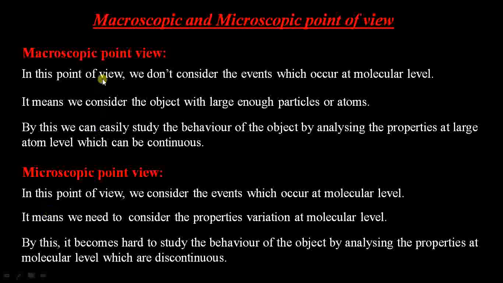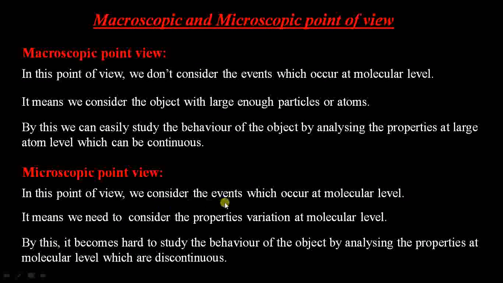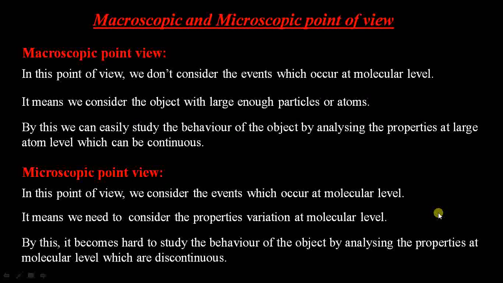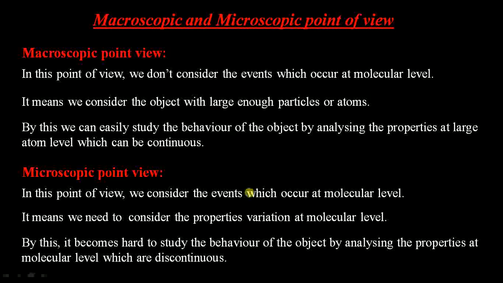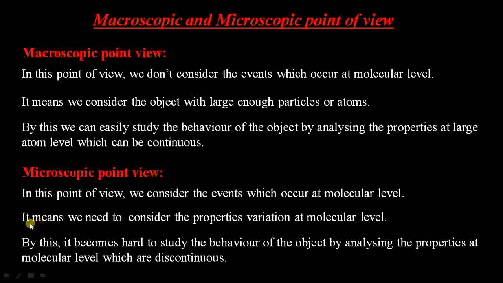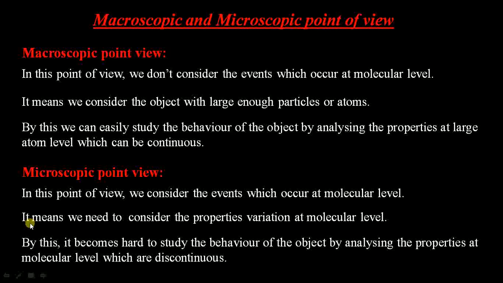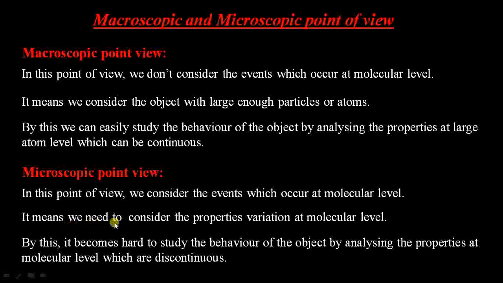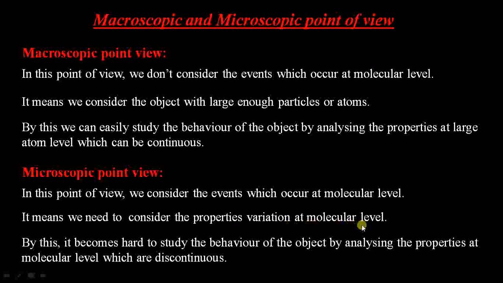Similarly, next is the microscopic point of view, which is completely opposite to the macroscopic. In this point of view, we consider the events which occur at the molecular level, that is, very small particles, for which we need to find the behavior of the object by finding the properties of those individual molecules. The next statement is that we need to consider the property variation at the molecular level.